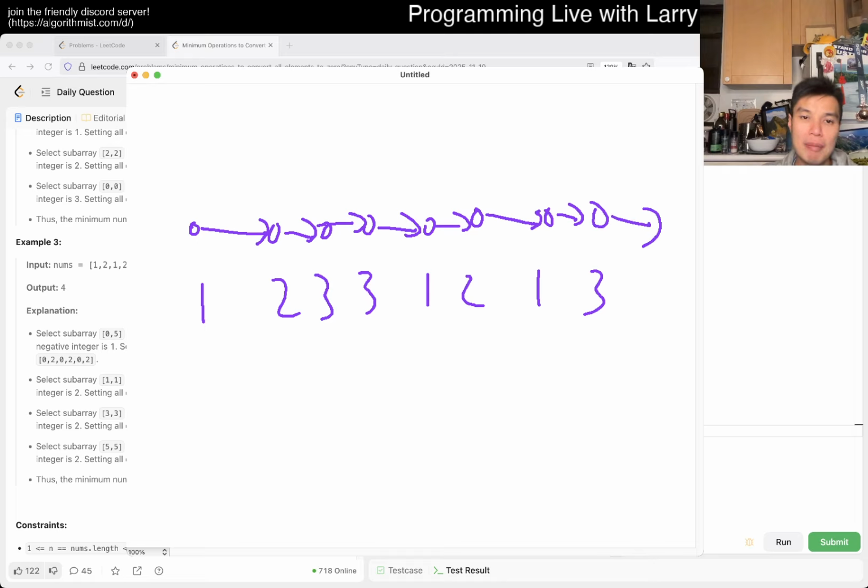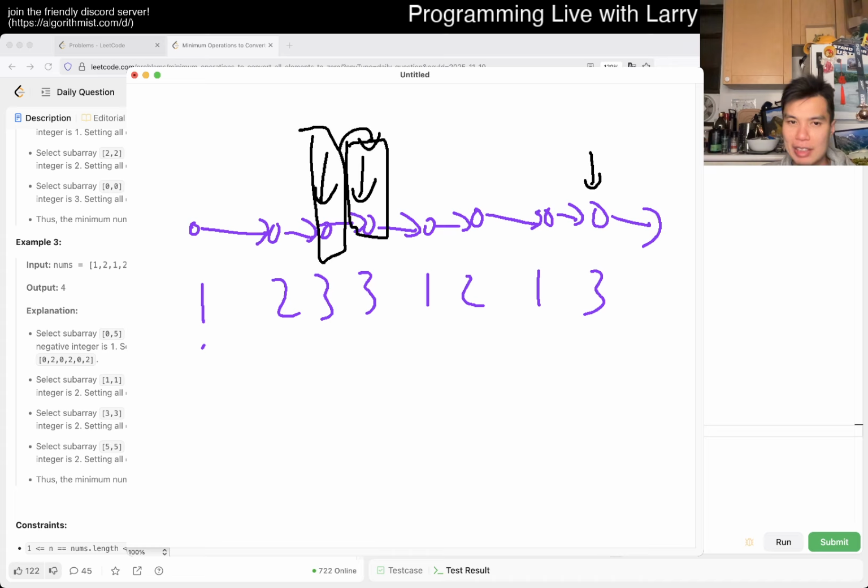The idea is that we have a lookup, for example, for 3 we point here. My intention is that for each node we look at the next node, and if the next node is the same number, then you can delete them together.